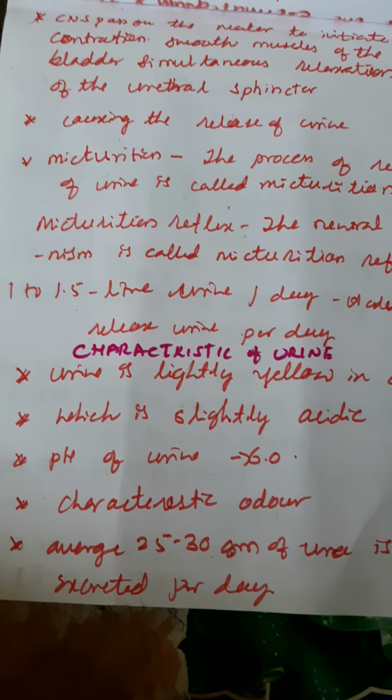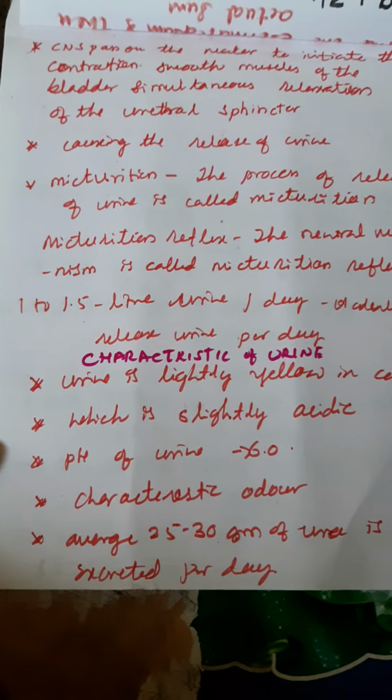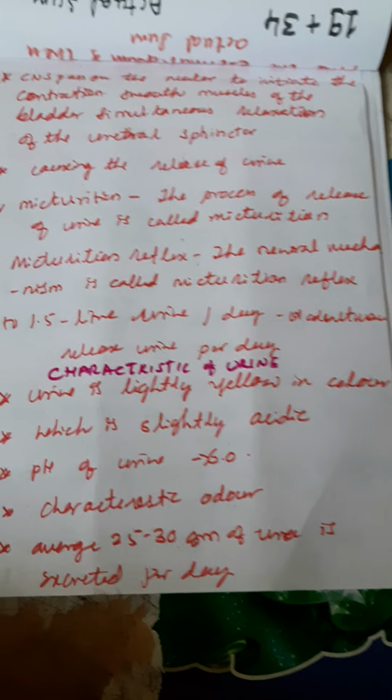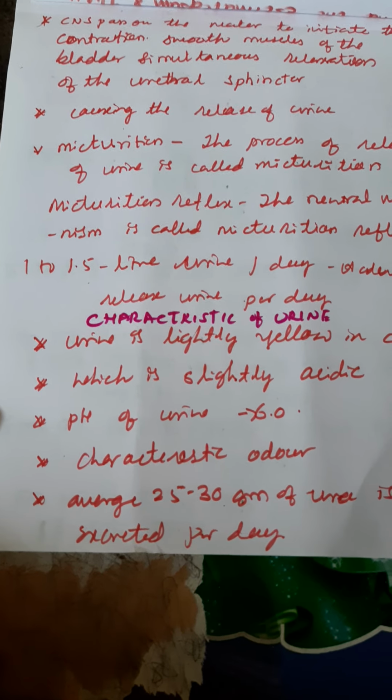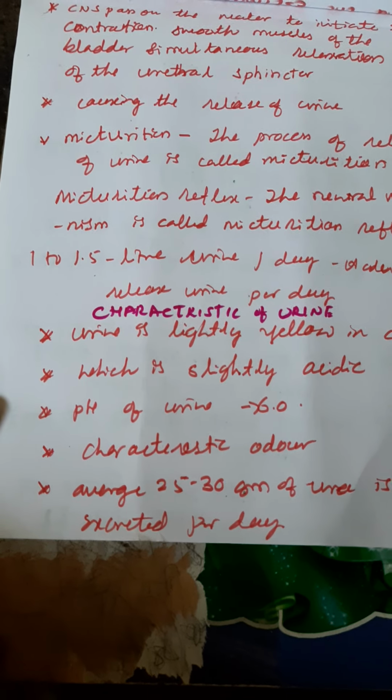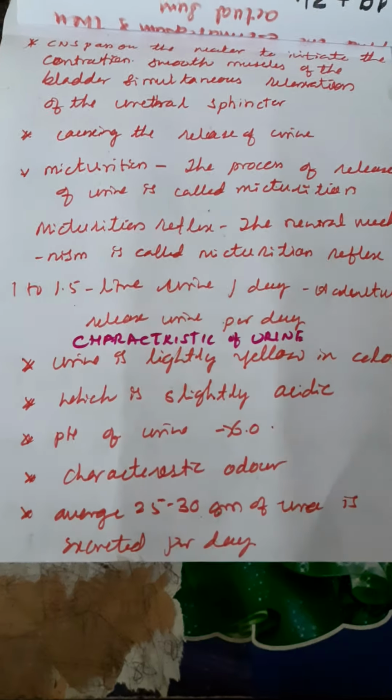An adult human can release 1 to 1.5 liters of urine per day. Characteristics of urine: it is light yellow in color, slightly acidic, and the pH of the urine is about 6.0. It has a characteristic odor. On average 25 to 30 grams of urea is excreted per day. The presence of glucose and ketone bodies in the urine is indicative of diabetes mellitus. Thank you.